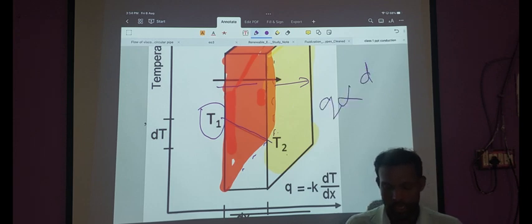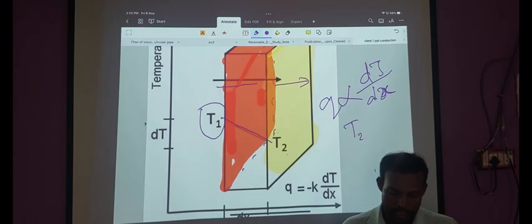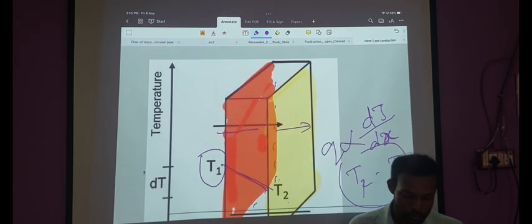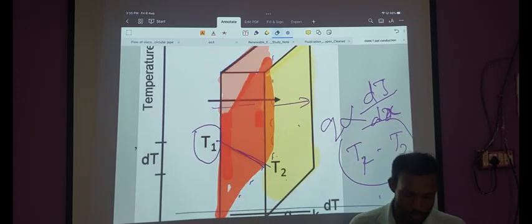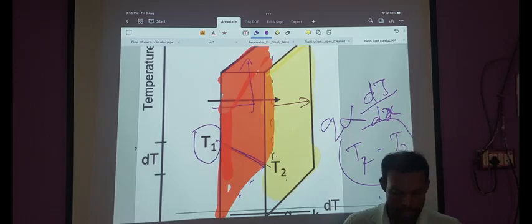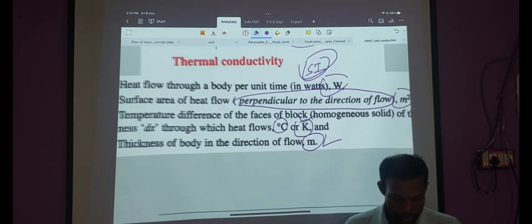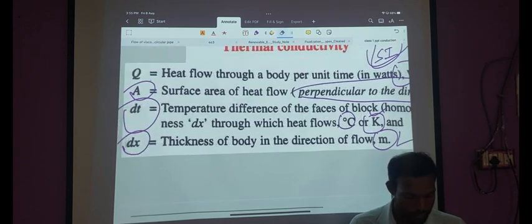Q is linearly proportional to the temperature gradient. So, whatever temperature differential exists, T1 minus T2, it must decrease linearly. As heat flows from this wall to this wall, the area of cross section is measured perpendicular. That is what is being said in that definition term here.